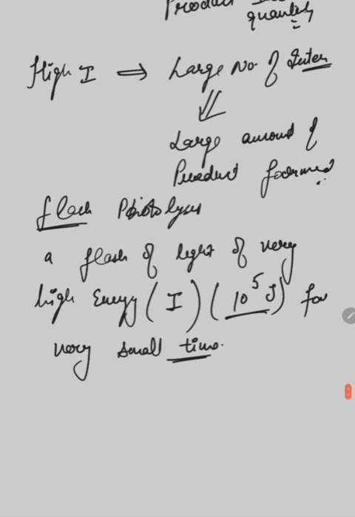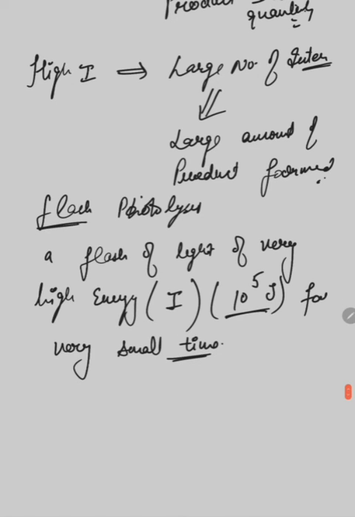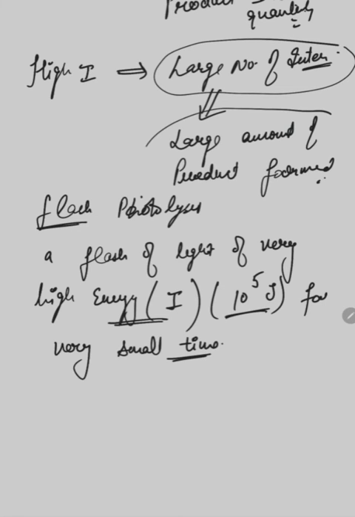Okay. So when we are using high energy, high intensity, we are getting a large number of intermediates and ultimately we are getting a large amount of product. And that's why in case of flash photolysis, we are getting a large amount of product as compared to ordinary simple photochemical reactions, where we are using low intensity of light.